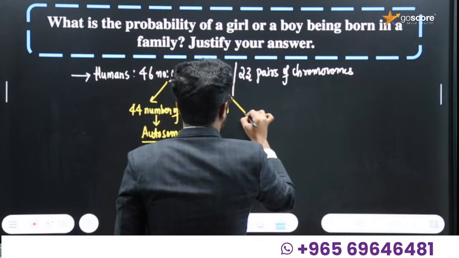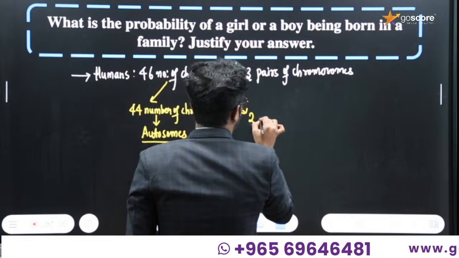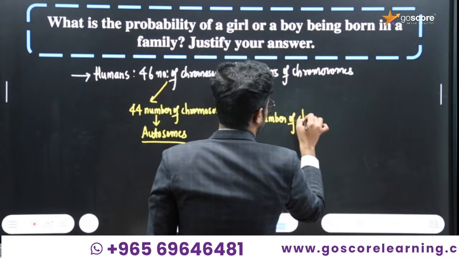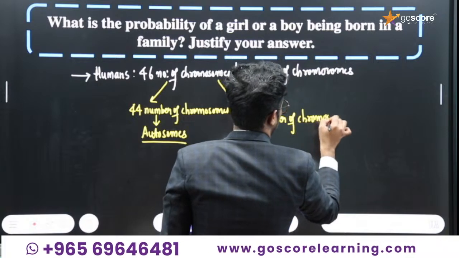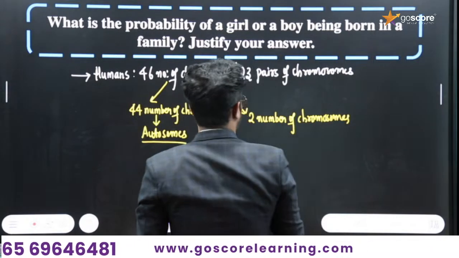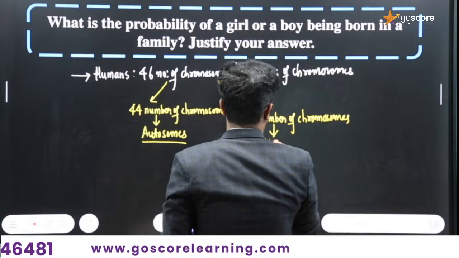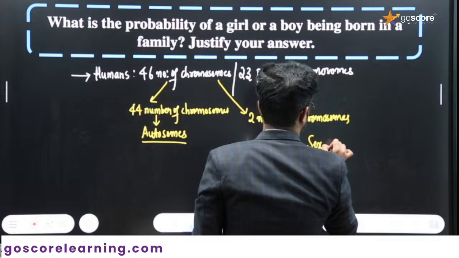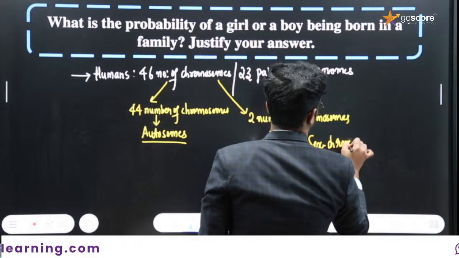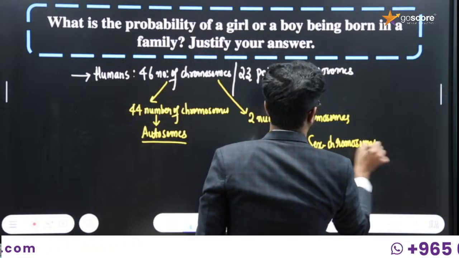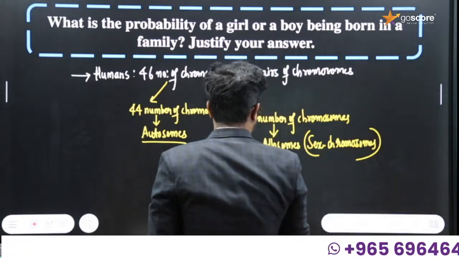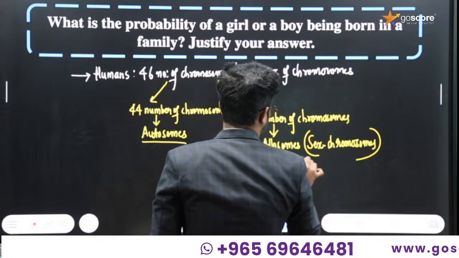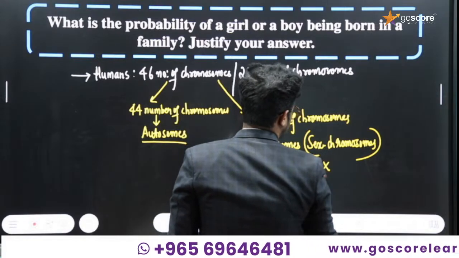And the rest, how many chromosomes are there? 2 chromosomes, which are called allosomes, otherwise we can call them sex chromosomes. In the case of males that will be XY, and in the case of females that will be XX chromosomes itself.